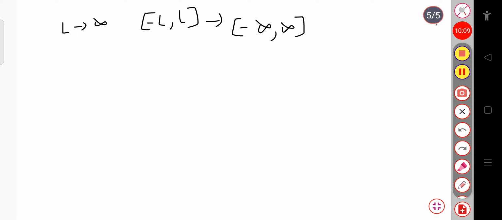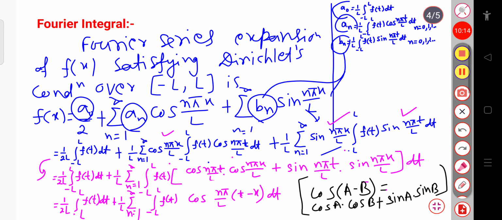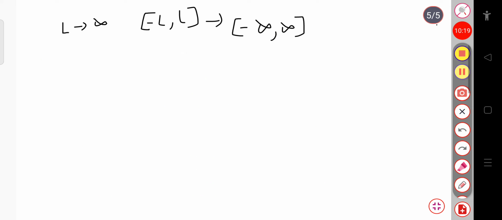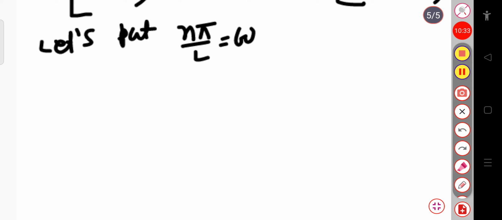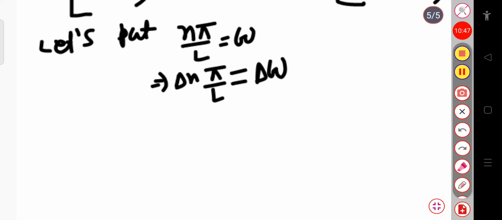Okay, now this n pi by L term present here, I want to put this as omega. So let us put n pi by L equal to omega. Taking the derivative of both sides, this will be delta n into pi by L, and this will be equal to delta omega. You know this delta n is equal to 1.